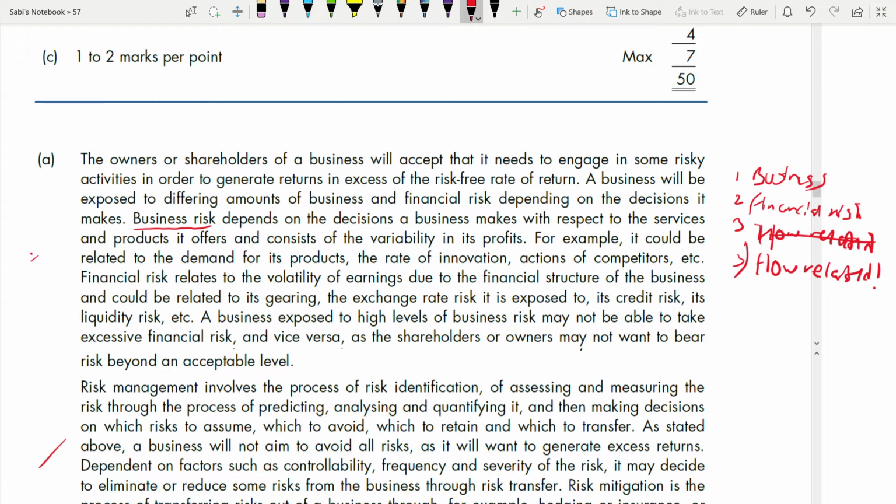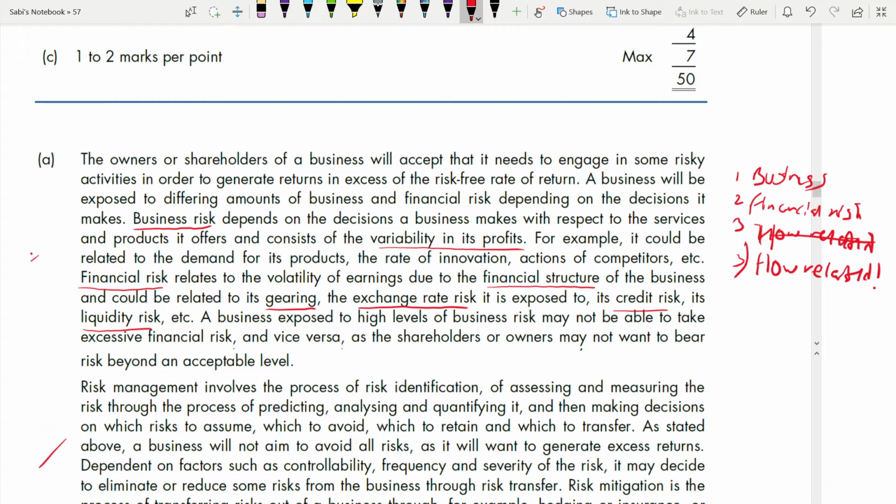Okay, financial risk. Now next is financial risk. Financial risk relates to the volatility of earnings due to financial structure. This also relates to the volatility of earnings, but the difference is this depends on the financial structure of the business, and it could be related to gearing. Here also they are giving examples: gearing, exchange rate risk, credit risk, liquidity risk. All these are financial risk.